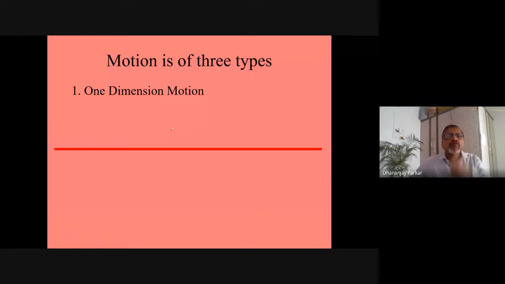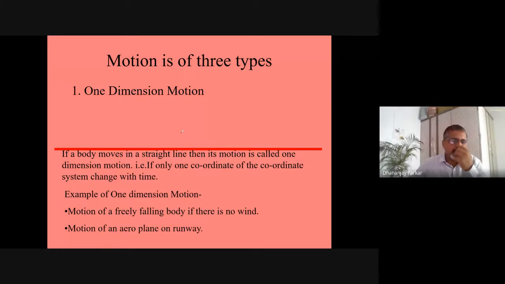Yes. So motion is of 3 types. One dimension motion, yes, today we have to focus on one dimension only, but we should know what is 2 dimension and 3 dimension, because we have to study that in our next chapter. So if a body moves in a straight line, then its motion is called one dimensional motion, a rectilinear motion, without deviating left or right, just going straight. That means only one coordinate of the coordinate system is changing with time.